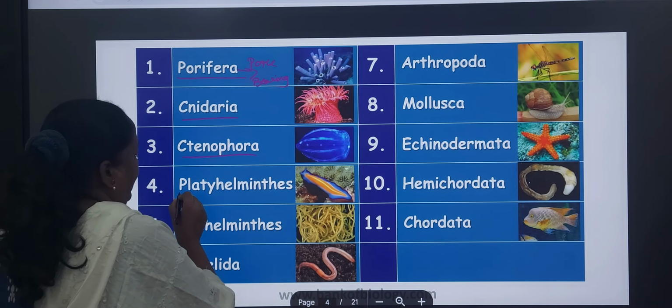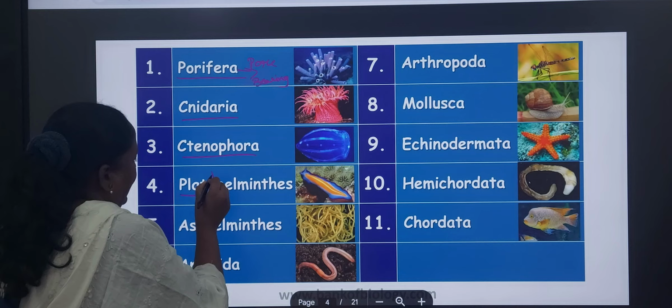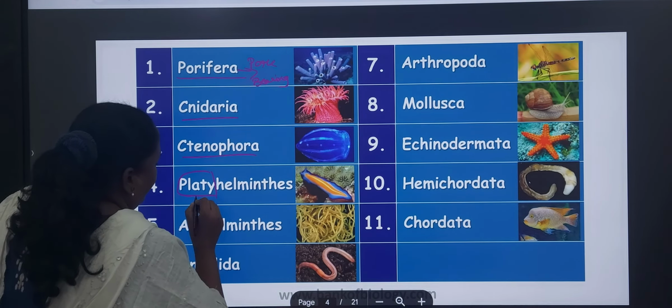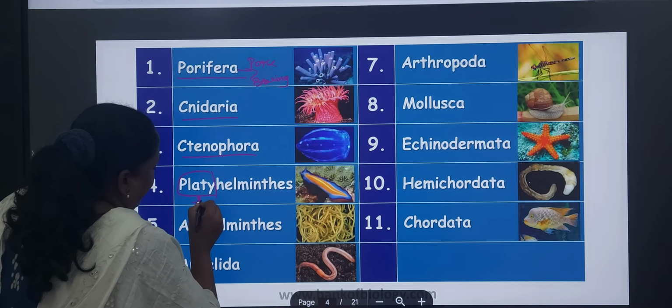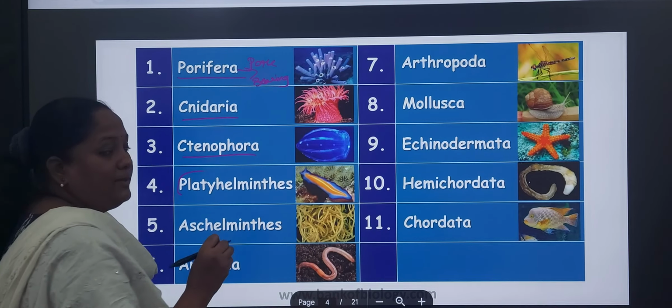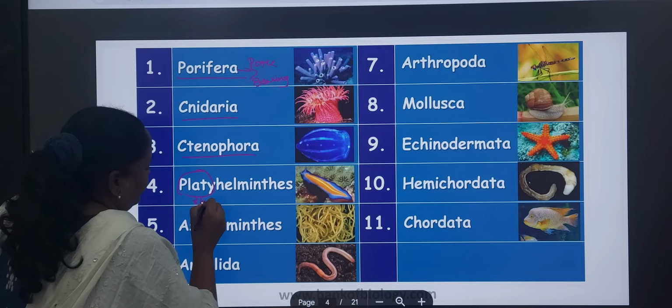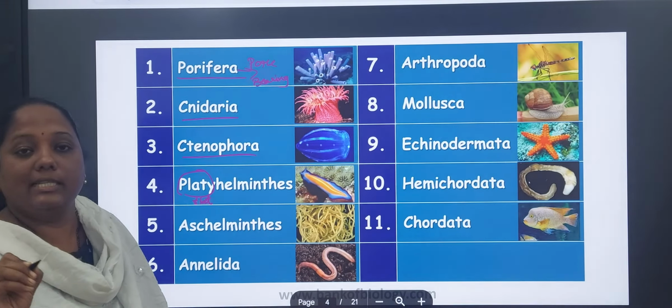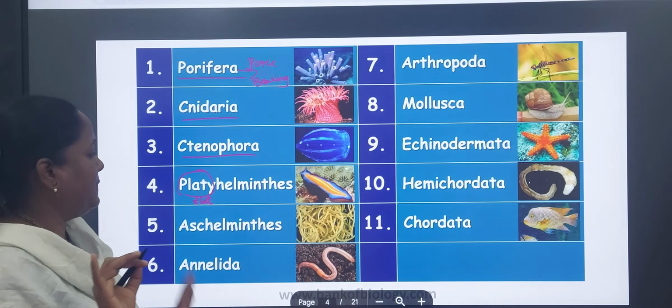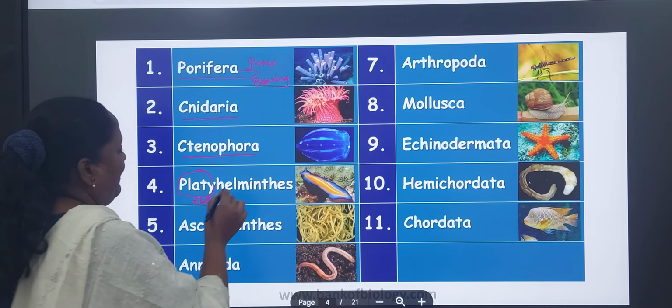Next, Platyhelminthes. Platy is nothing but flat, meaning the species which have a flat-like structure. Platy, flat.